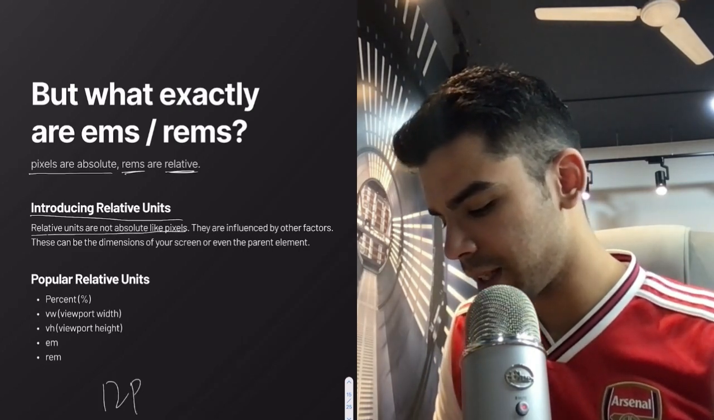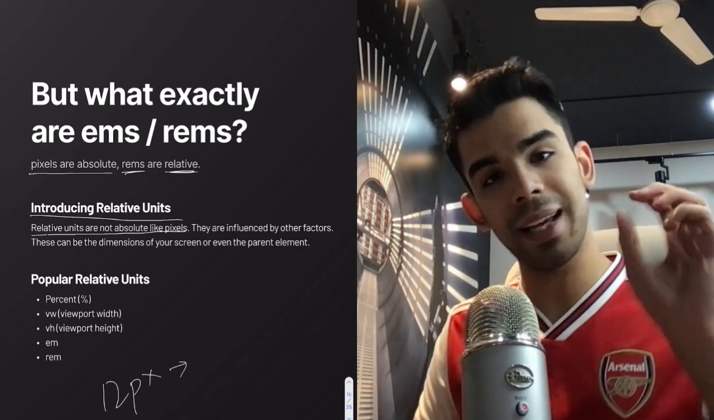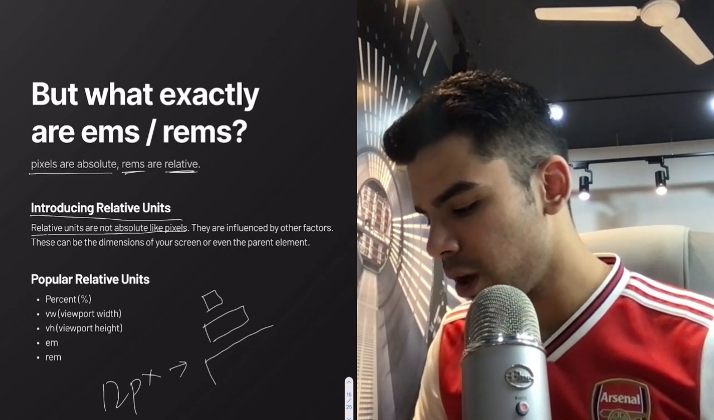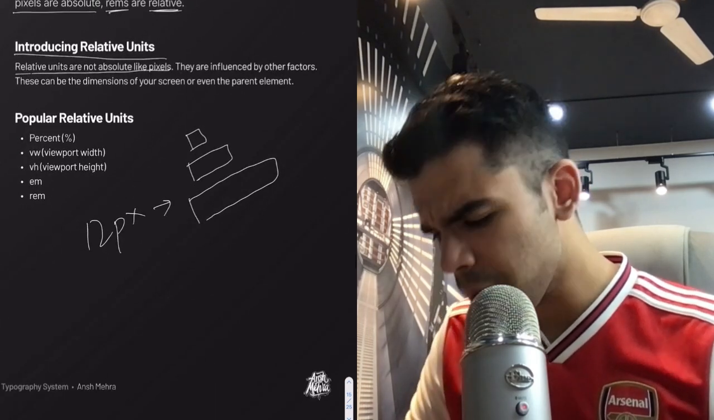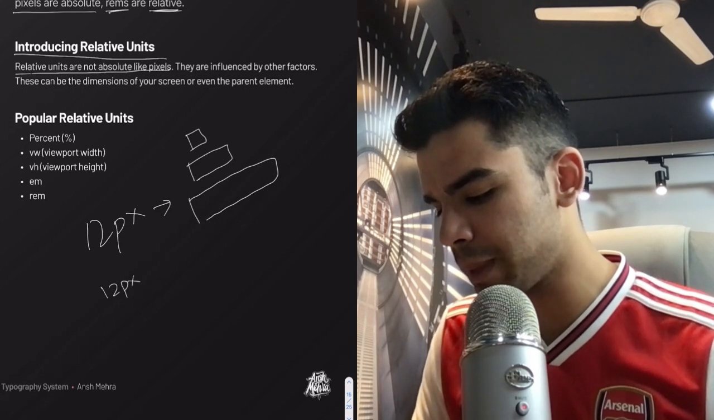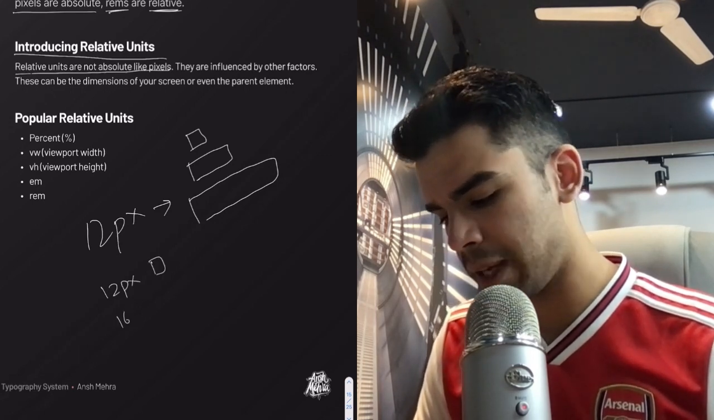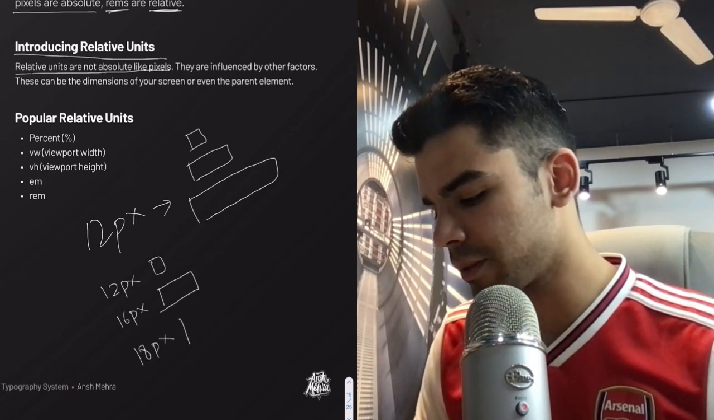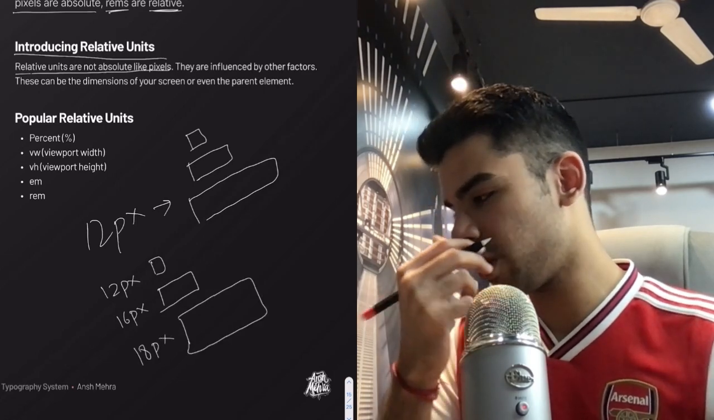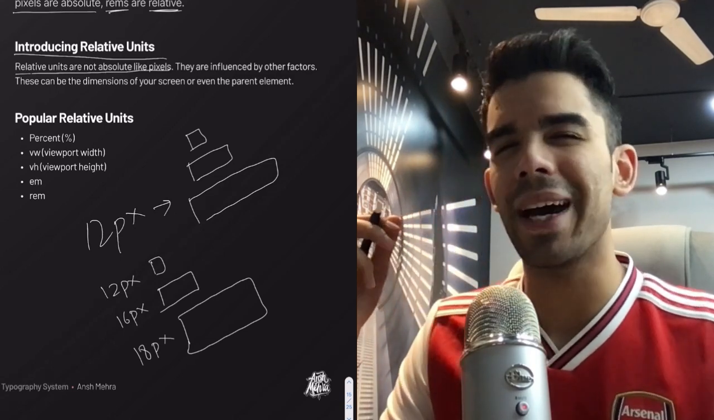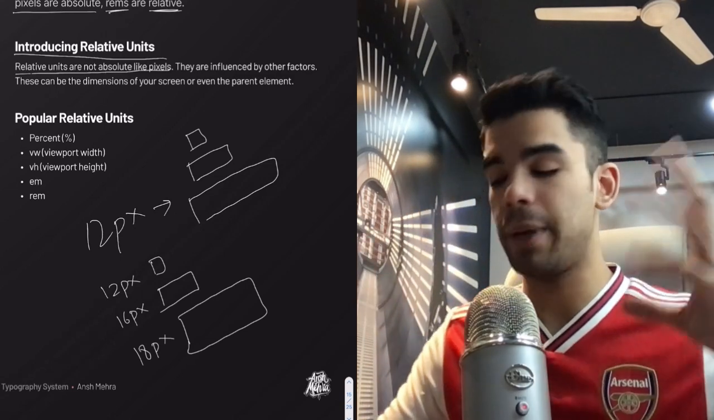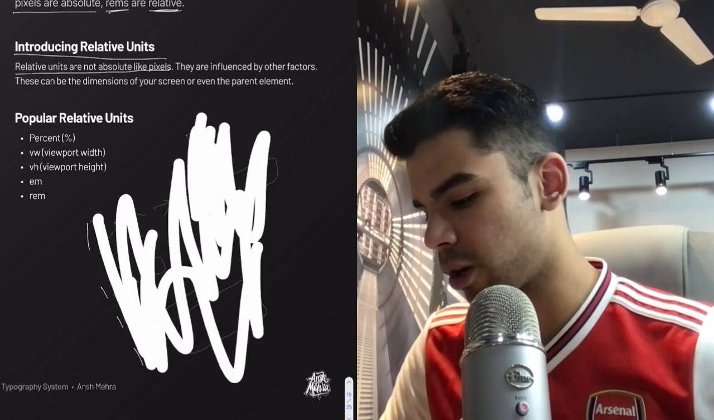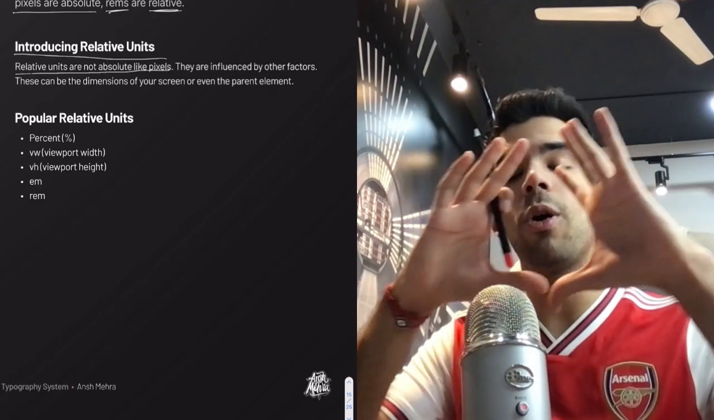If I say that something is 12 pixels, this will stay 12 pixels, whether it's a small computer, a big computer, or a really big computer. But what if I say that I want 12 pixels for the small computer, maybe 16 pixels for a medium-sized computer, and 18 pixels for a really big computer? Because I don't want the guy to squint his eyes when he's reading my font if he has a really big computer. So I need font sizes that change according to the size of my computer.